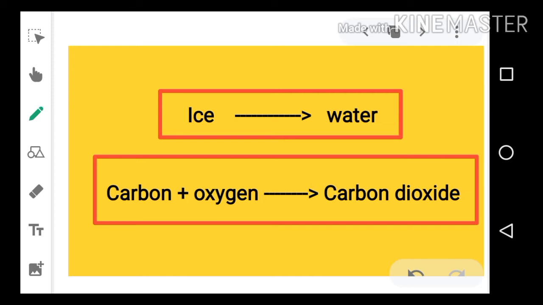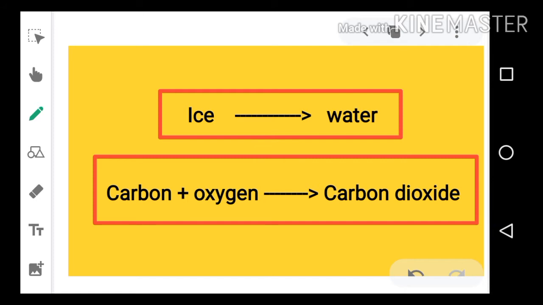We can observe another chemical reaction. Carbon when reacting with oxygen is converted into carbon dioxide. It is a combustion process, so we can say an oxidation process, where carbon reacts with oxygen to form carbon dioxide. Though it is a chemical process, it is also accompanied by the exchange of energy, or changes in the energy.